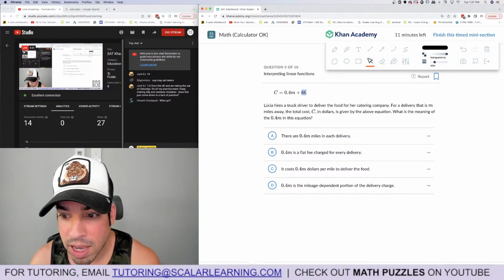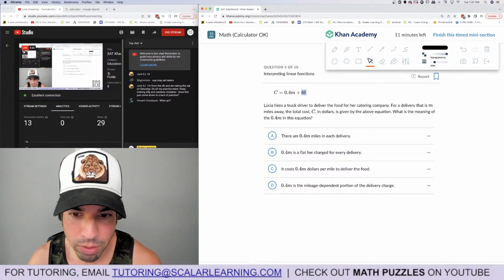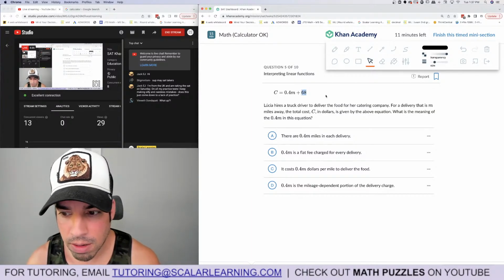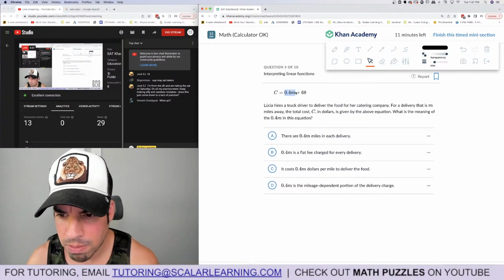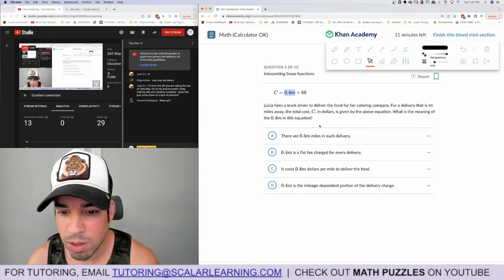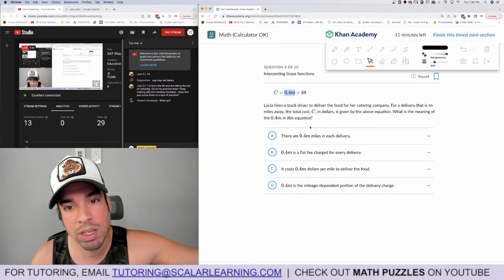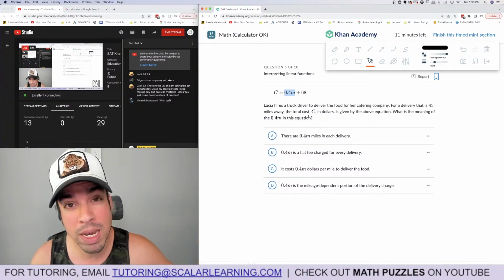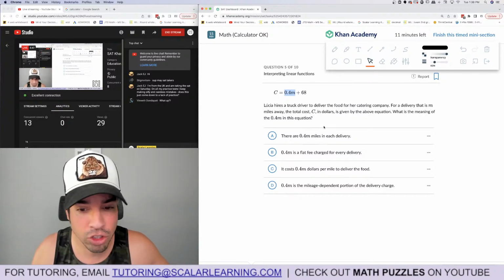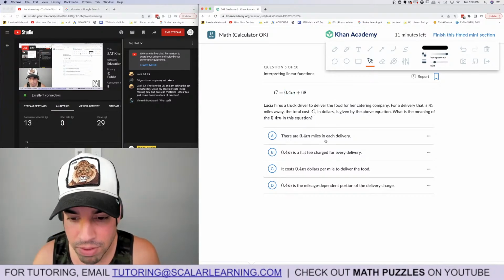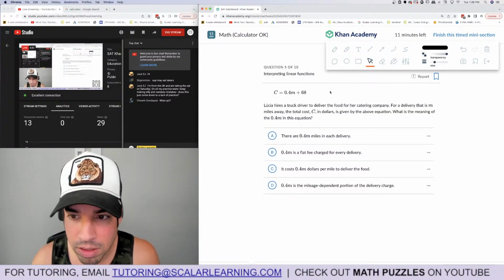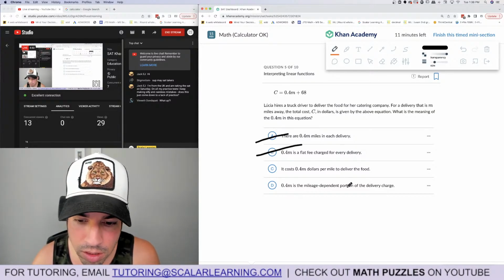So 68 is probably the fixed cost for whatever reason. And then this is the amount of money that, if it was just M, that'd be about the amount of miles you drove. If it's 0.4M, the entire thing, it's the amount of money you're spending on the mileage or something. It's not a flat fee. These two make no sense.